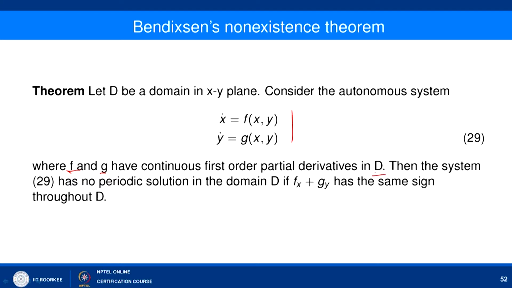Then the system 29 has no periodic solution in the domain D if f x plus g y has the same sign. It means that it is not changing sign, then it will not have any periodic solution in that particular domain D. If there is no periodic solution, then there is no possibility of a limit cycle.